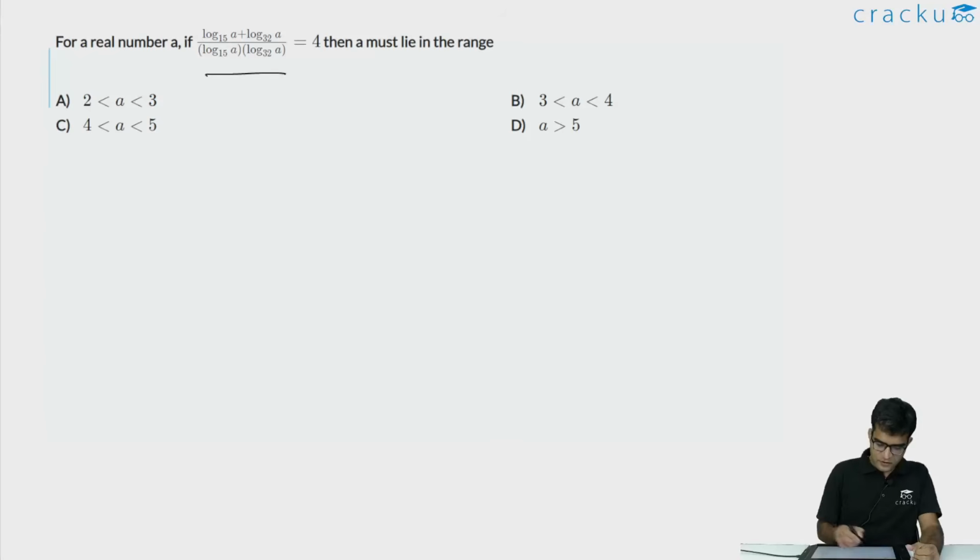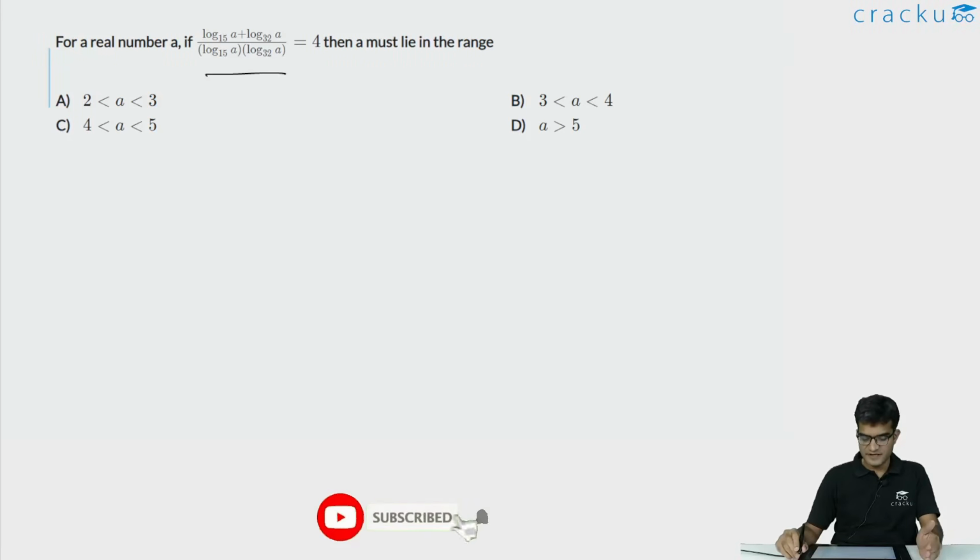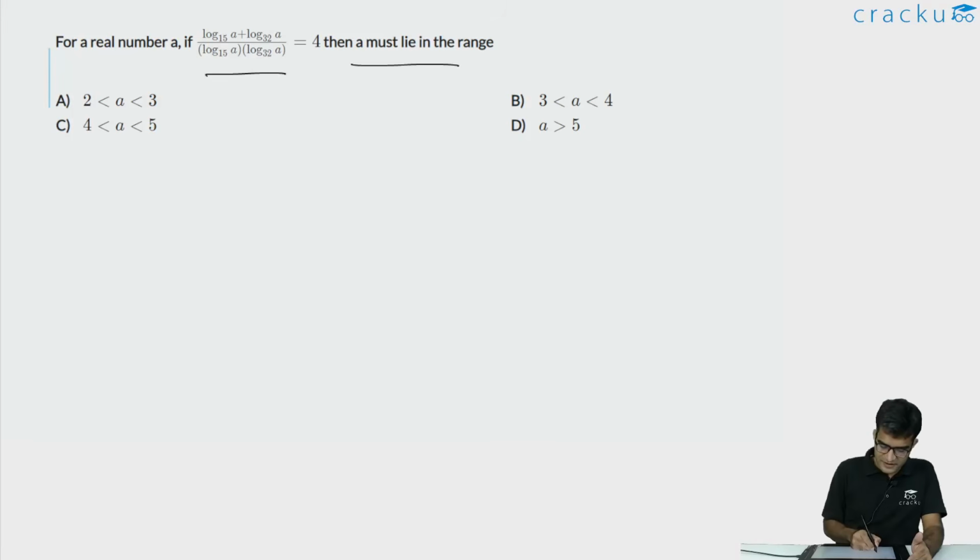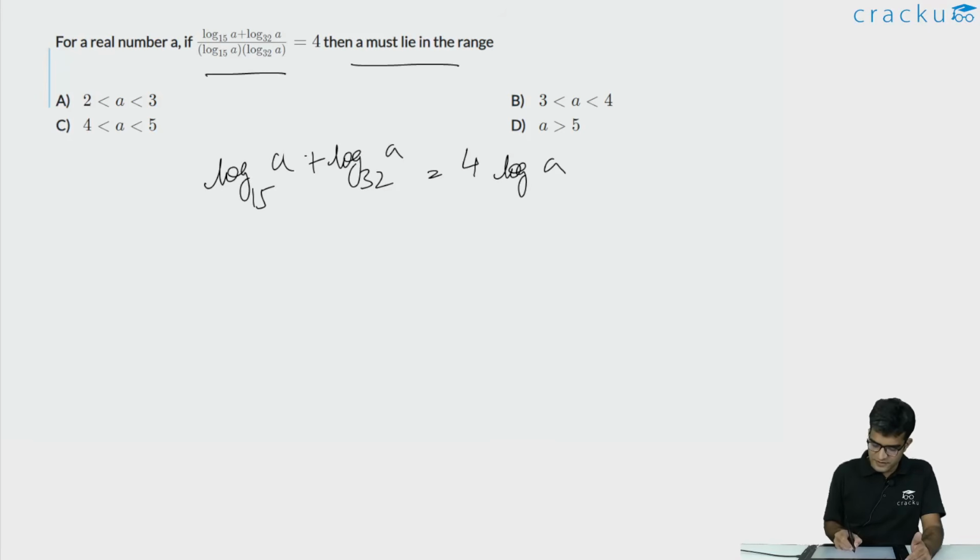In this question, we are told that log of a to the base 15 plus log of a to the base 32 divided by log of a to the base 15 into log of a to the base 32 is equal to 4, and we are asked to find out the interval in which a is going to lie. First, cross multiplying, we get log of a to the base 15 plus log of a to the base 32 is equal to 4 times log of a to the base 15 into log of a to the base 32.